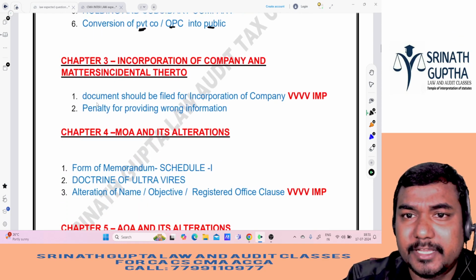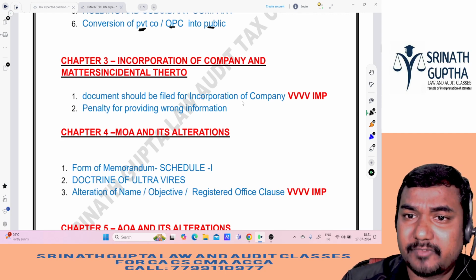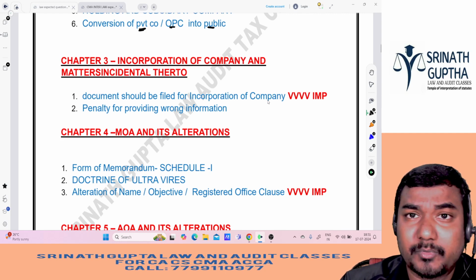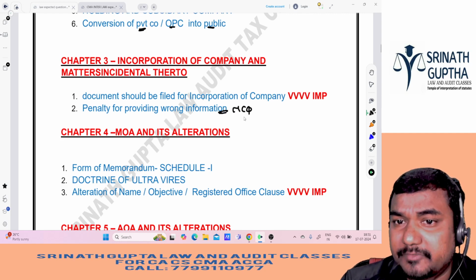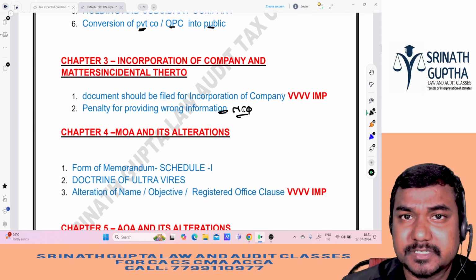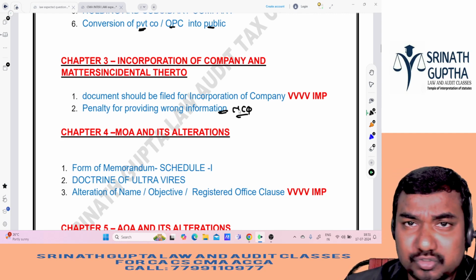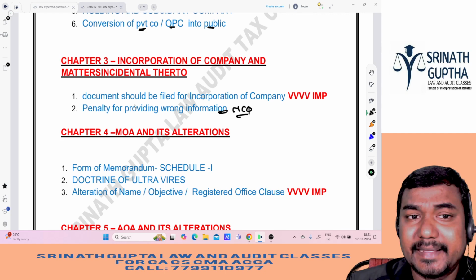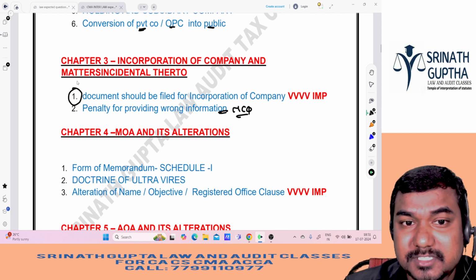When it comes to incorporation of the company and incidental matters, the documents to be filed with ROC for formation of the company are very, very important. The penalty for giving wrong information he can ask in MCQ. If you give wrong information as per section 7, what is the penalty? Go through my material if you want. Which documents we have to file with ROC is very, very important from this chapter.